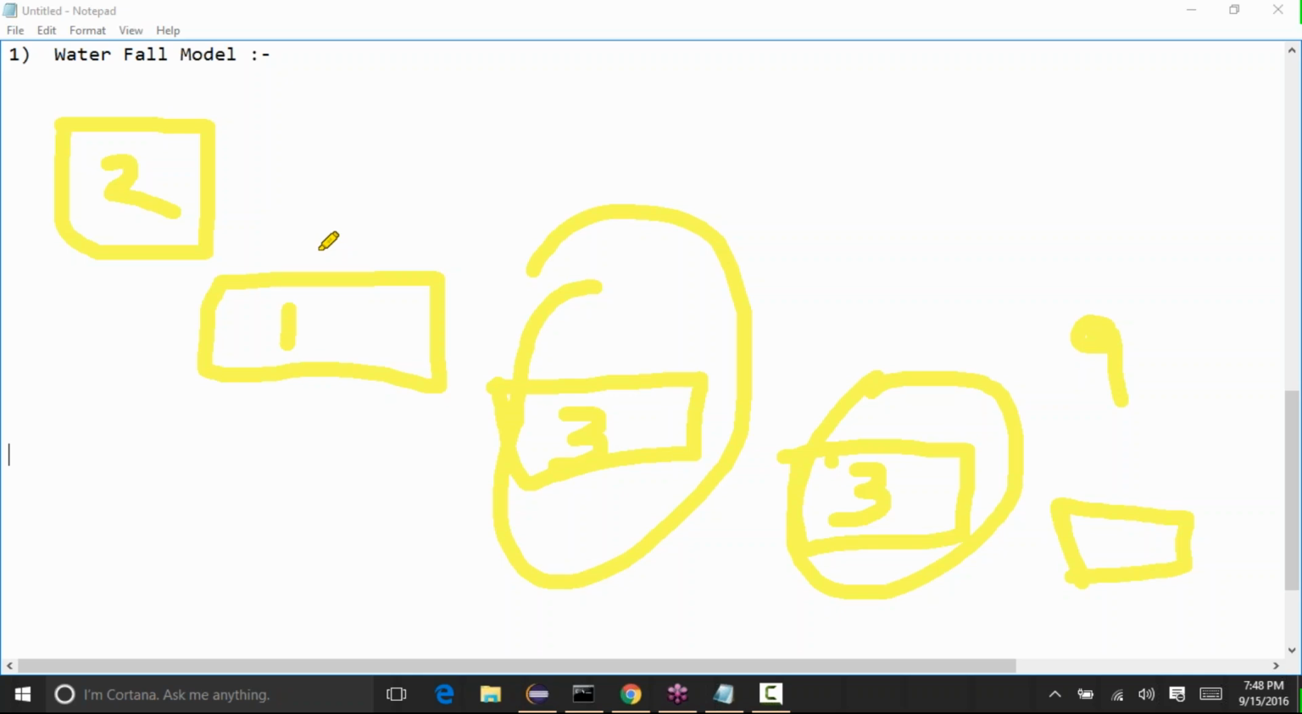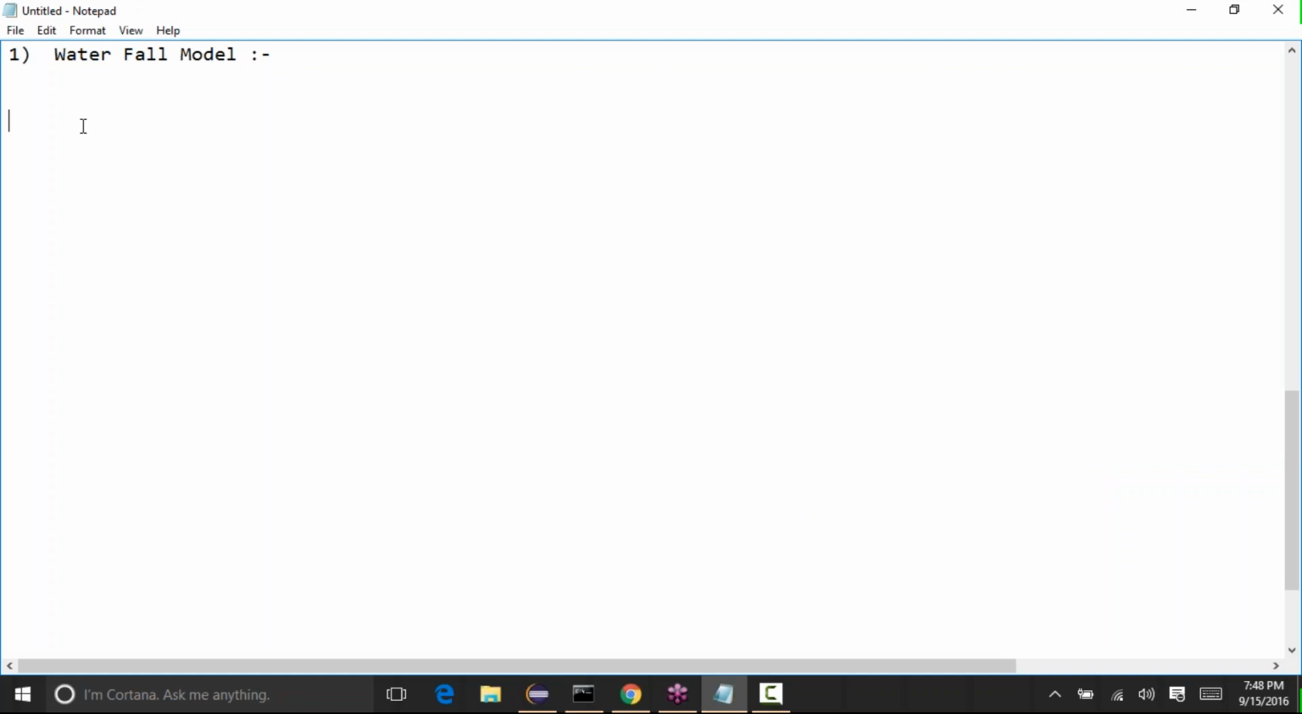The development is done very slowly, or the releases will be done very slowly. To avoid that, nowadays there are different models that they are following. So this was the waterfall model. Let me erase this drawing. The next one, which is very popular nowadays, is the agile methodology.